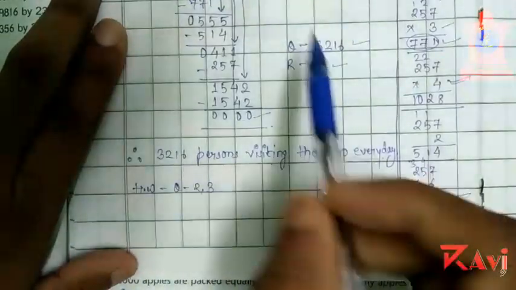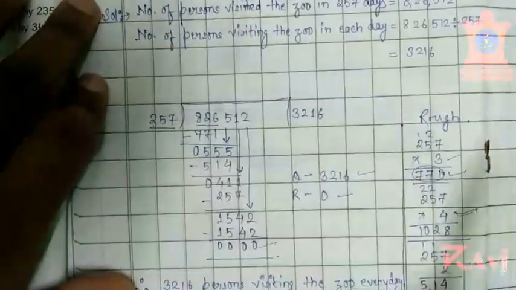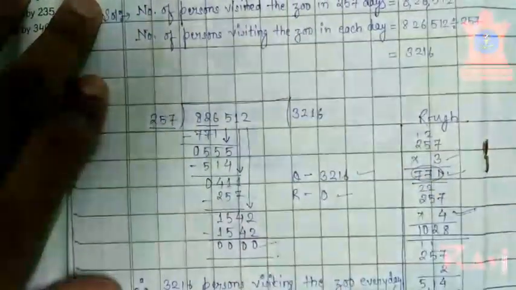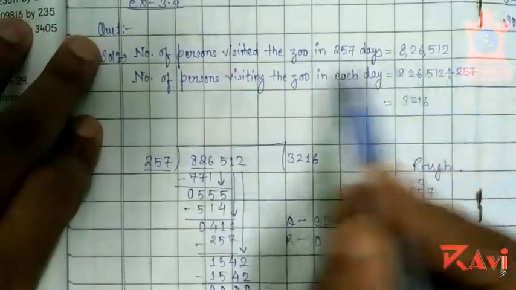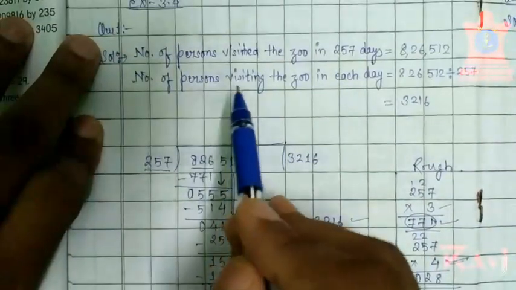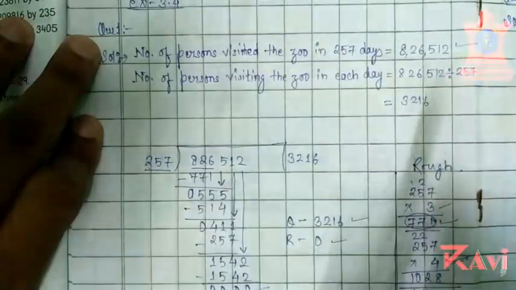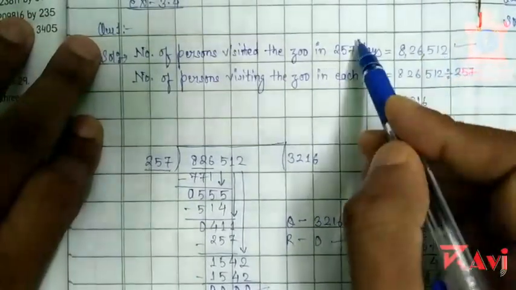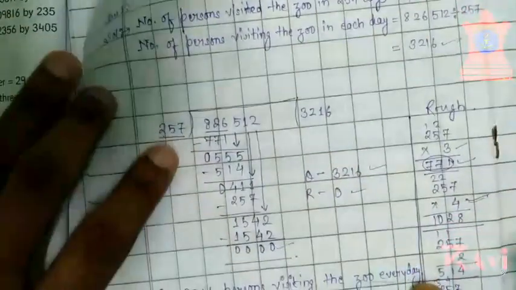Okay, so what we have done in this question, we knew that number of persons visited the zoo in 257 days equals 8,26,512, and we found how many persons are visiting each day. So we divided number of persons by number of days, and we have got number of persons visiting each day. So this question is very simple.